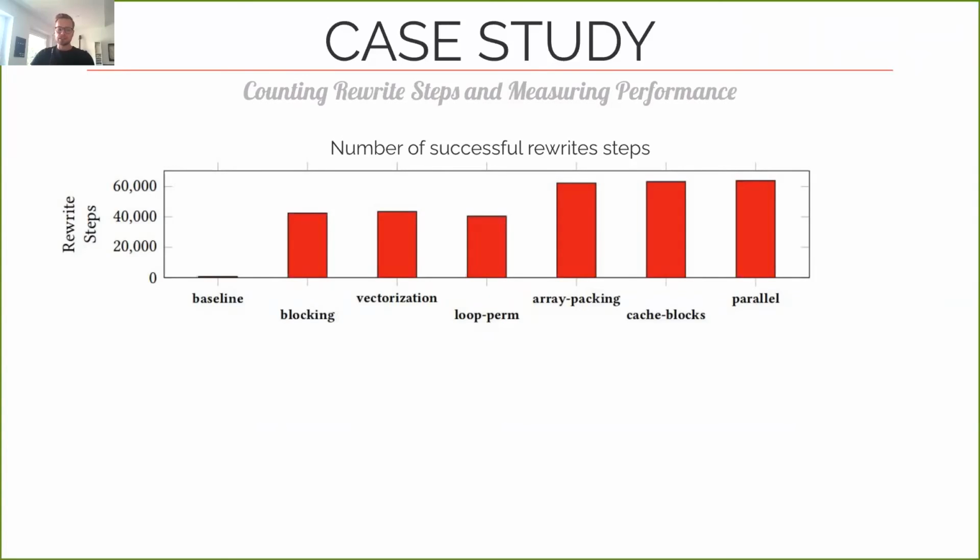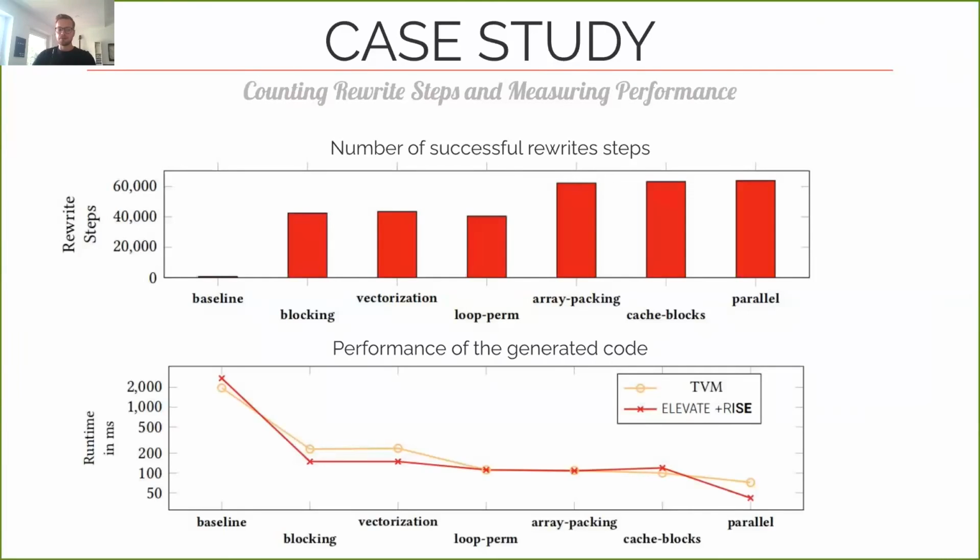Obviously, we also wanted to see if the performance we achieve with our functional approach matches the performance achieved by the TVM compiler. And here you see the performance achieved for each of the 7 different versions, and you'll find that we are able to achieve a similar trend, which means that our Elevate strategies encode the same high-performance program optimizations as applied by the state-of-the-art TVM compiler.